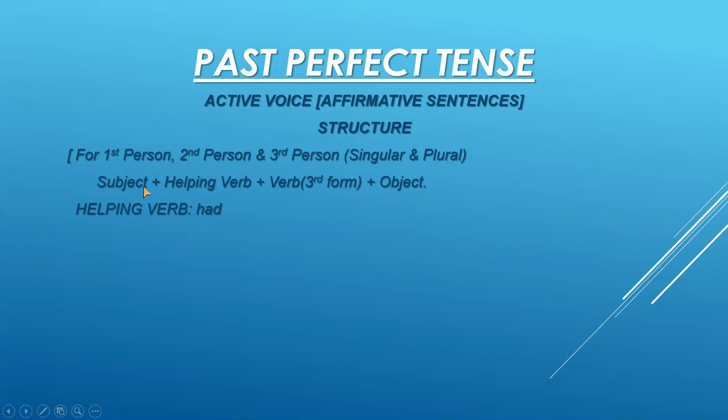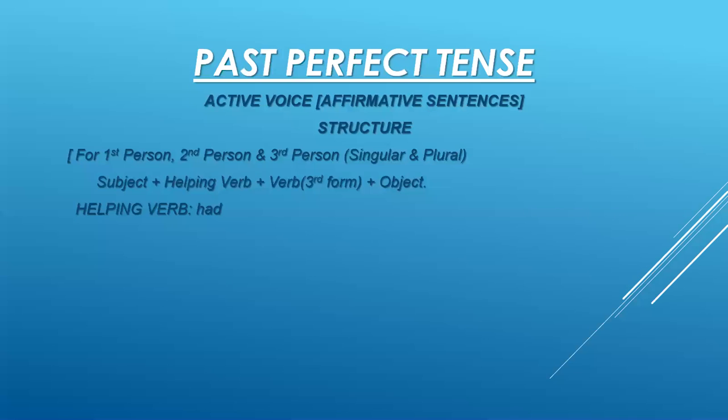For all the persons, we have the same structure: subject plus helping verb plus verb third form plus object, full stop, and the helping verb is had here. Remember, for active voice, subject comes first and object comes at the end. But in passive voice, it is just opposite, that is object comes first and subject comes at the end of the sentence.